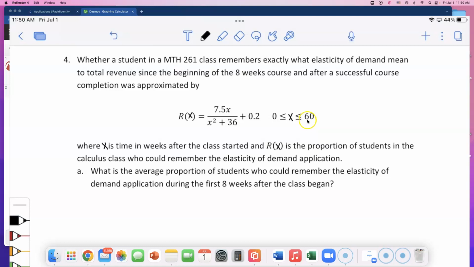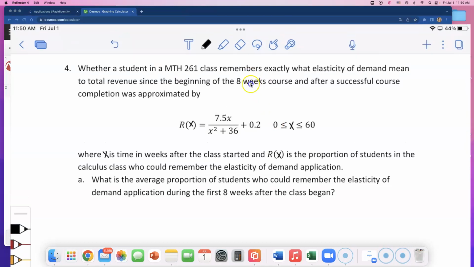But I'm just gonna continue monitoring. Let's say that what if I keep on asking you this question about elasticity of demand over and over again until week 60? And R of x is the proportion of students in the calculus class who could remember the elasticity of demand application. So will you remember it 1 year from now? But if you don't use it, you lose it. So I'm thinking this is going to go down from left to right.